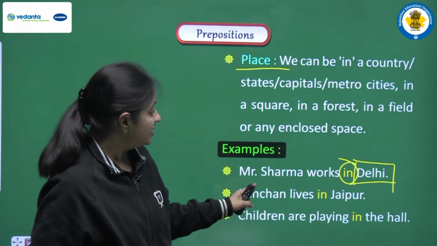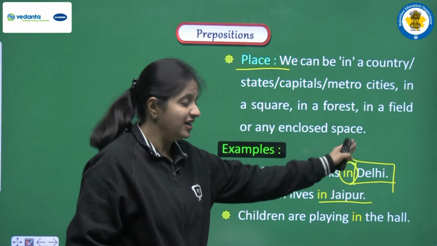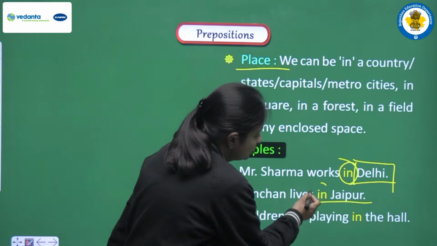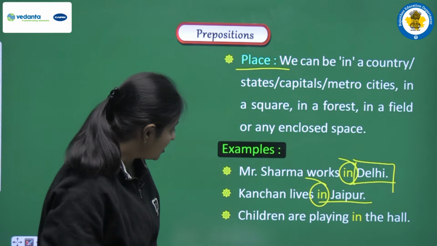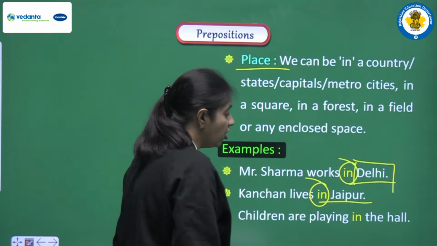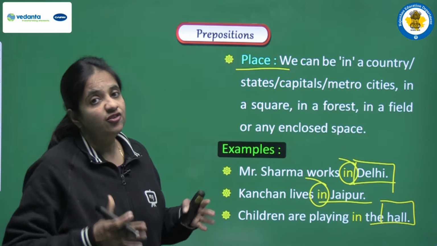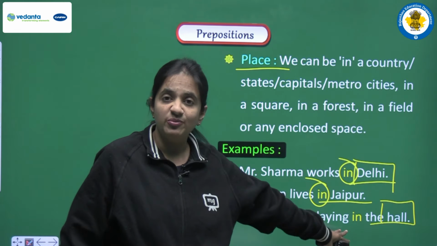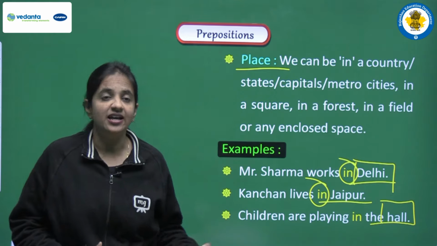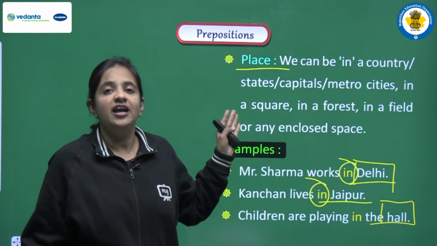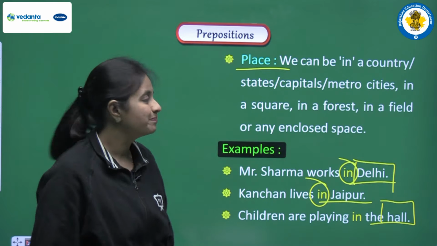Next we are having Kanchan lives in Jaipur. Again Jaipur is a city also, it's a capital also. Delhi is also the capital city. So here also we can use in before capitals, before cities, right? Next we are having children are playing in the hall. Hall, it's also a place, okay, it's an enclosed area. So for that we can also use this preposition, that is in. So yes, in is also used to show places, and these are the major places, and before these places we can use this preposition, that is in.